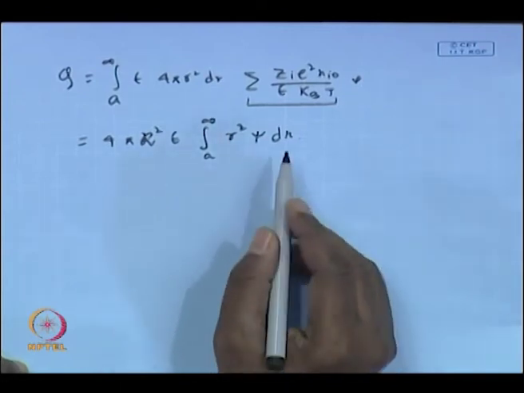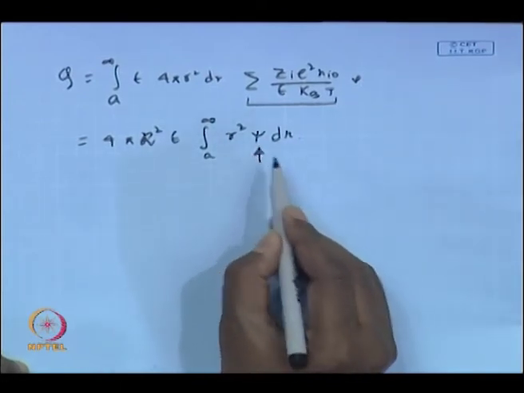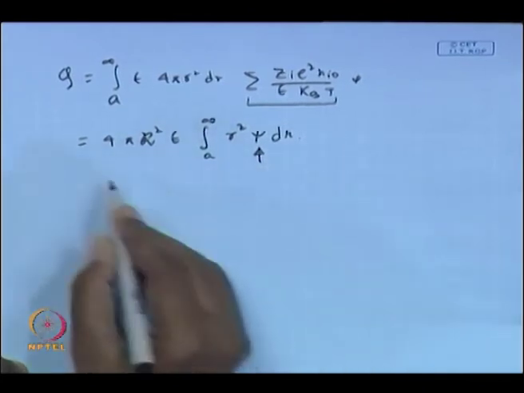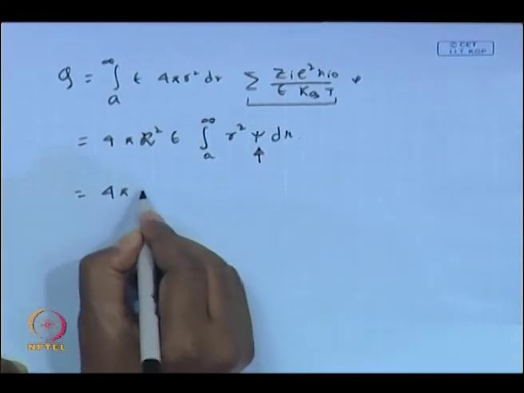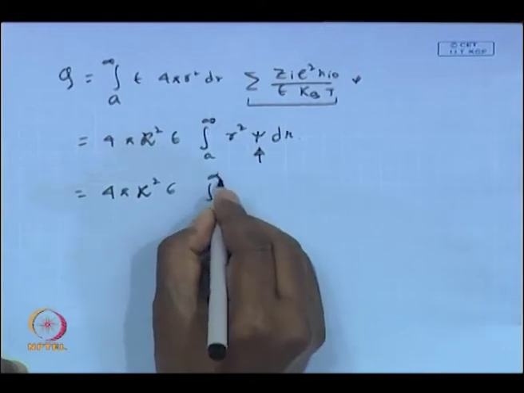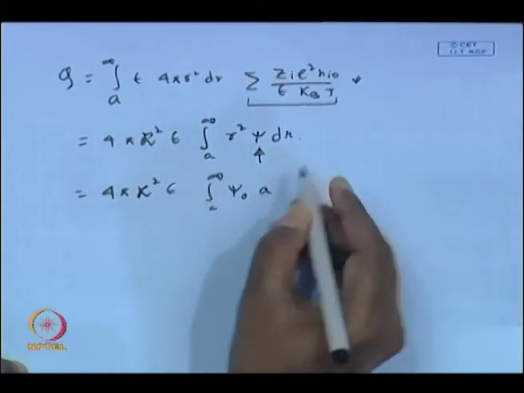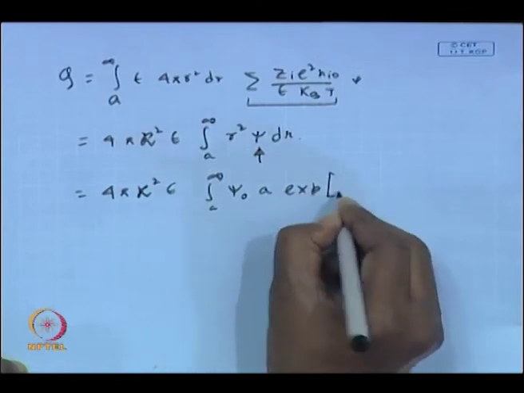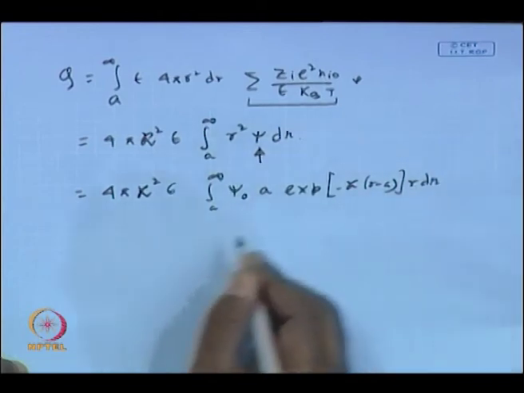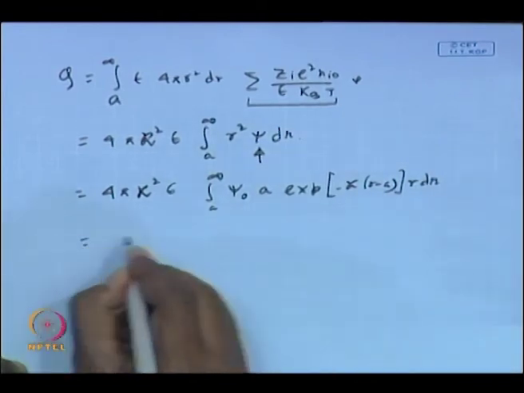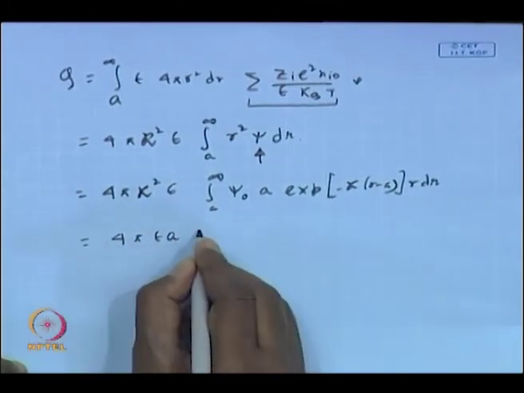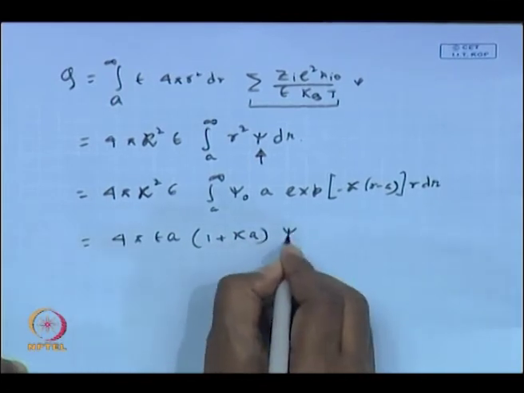Now, we have already derived the expression of the potential distribution about the charged sphere as a function of r, and we are going to insert it there. So, this becomes 4 pi kappa square epsilon, integral a to infinity, psi naught times a exponential minus kappa r minus a, r dr. After carrying out this integration, this becomes 4 pi epsilon a 1 plus kappa a times psi naught.